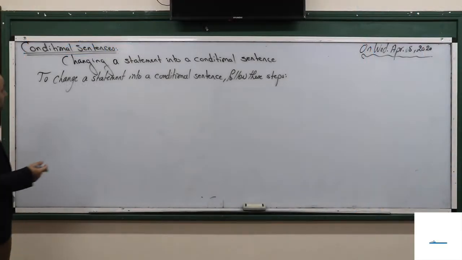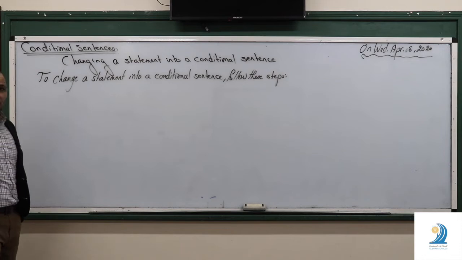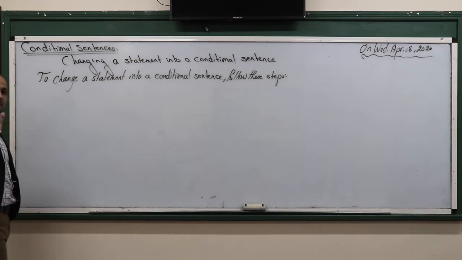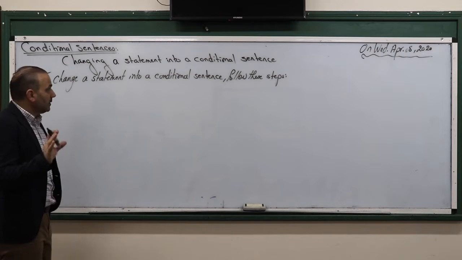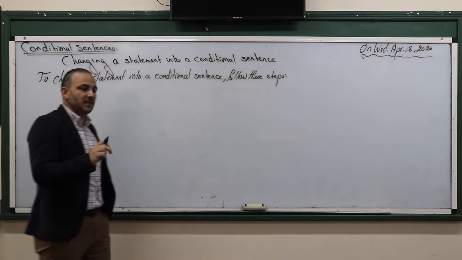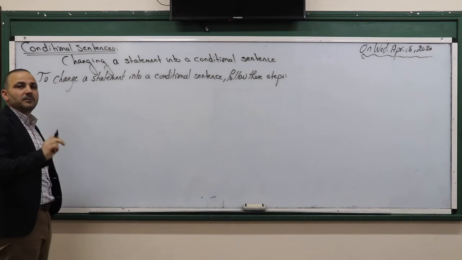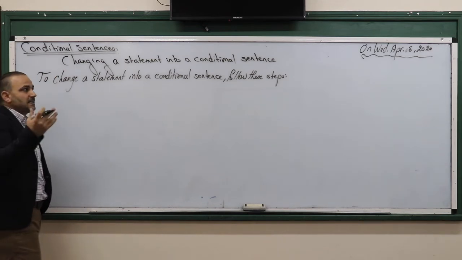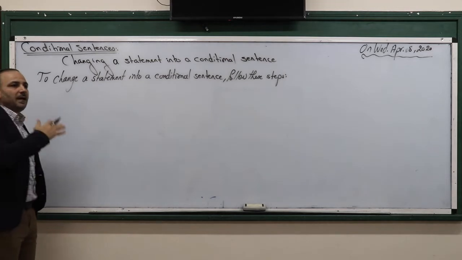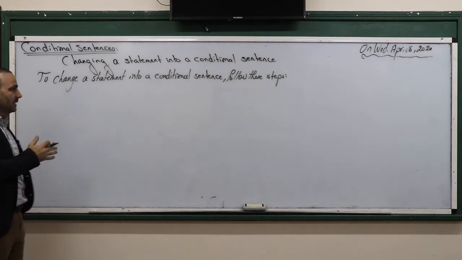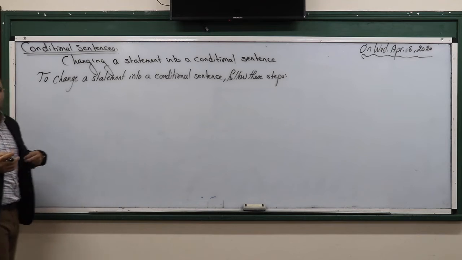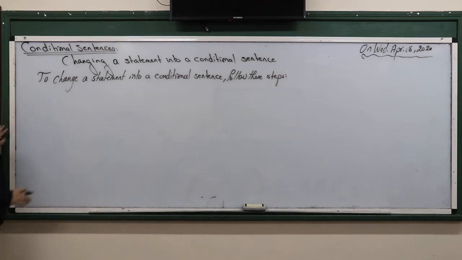Okay, so all what we mentioned before, these are rules concerning type 1, type 2, and type 3. As we said, to change a statement into a conditional sentence, we deal with type 2 and type 3. Don't ask why, because directly while changing a statement, you can't go back to type 1, and you will see that. So, to change a statement into a conditional sentence, follow these steps.